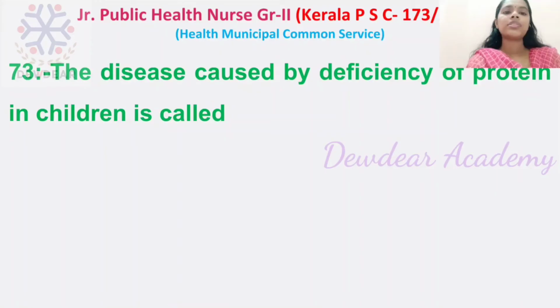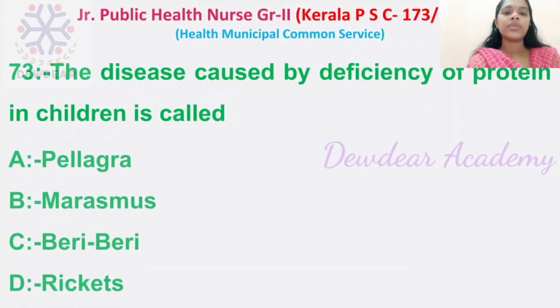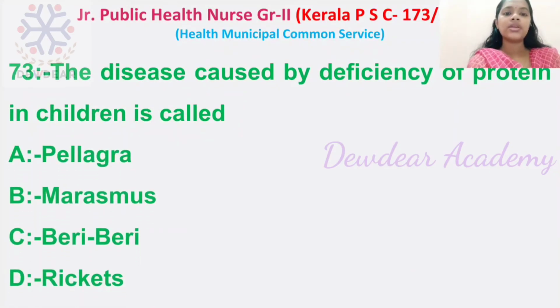Then question number 73. The disease caused by deficiency of protein in children is called. Options: pellagra, marasmus, beriberi, rickets. The disease caused by deficiency of protein in children is called as marasmus.